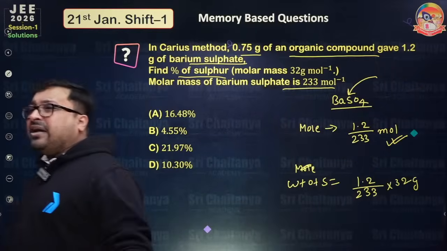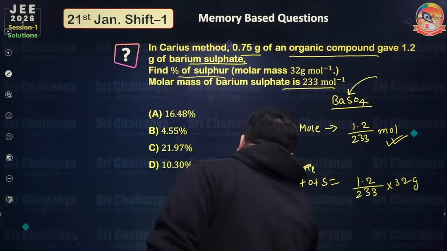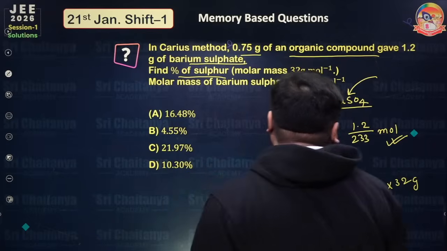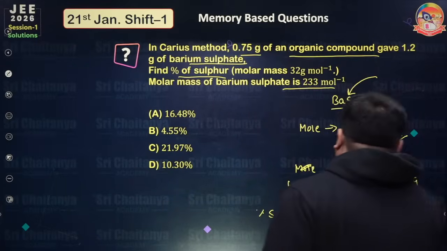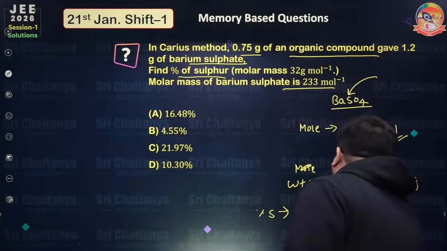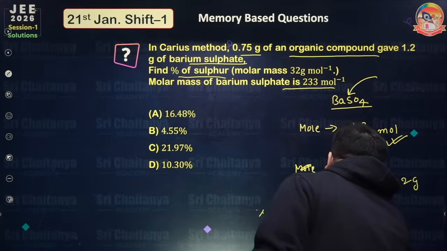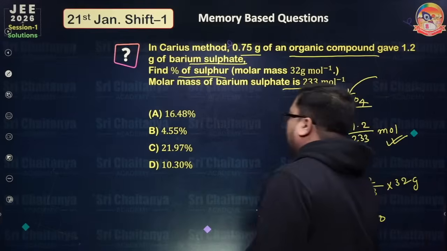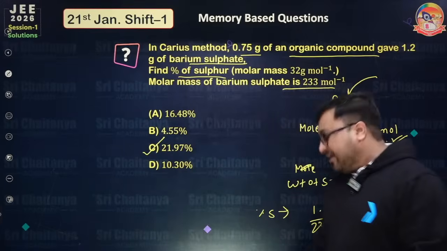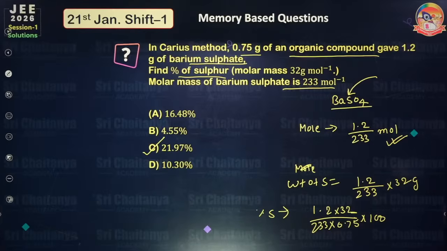After this, what is the percentage of sulfur, my dear friend? So what should be the answer? This is the weight, so you will do 1.2 into 32 divided by 233 into the total weight, which is 0.75, into 100. If you solve it, you will get answer C. Please confirm everyone, how many of you got answer C?